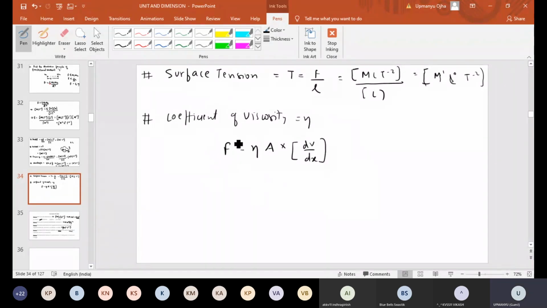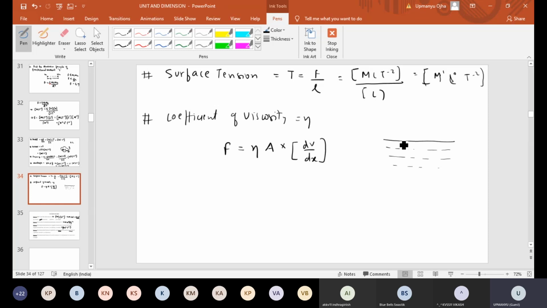Now you will ask me, sir, what is viscous force? It will be explained to you in fluid dynamics. I just give you one idea of what viscosity is. A fluid has different layers.